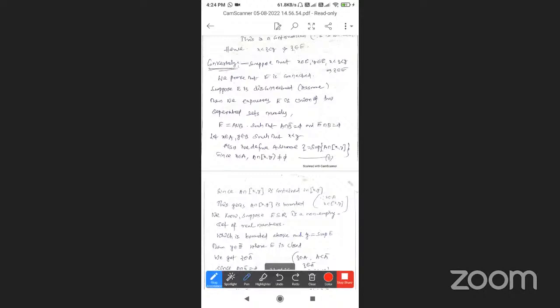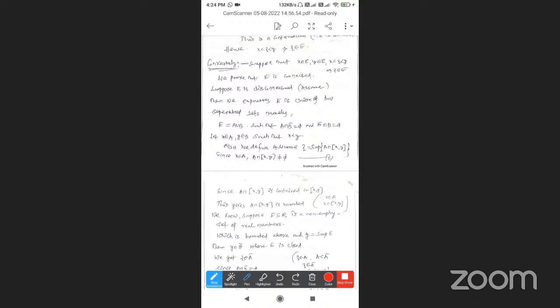So suppose that x belongs to E, y belongs to E, x is less than z is less than y, and z belongs to E. This one we take. We have to prove that E is connected.